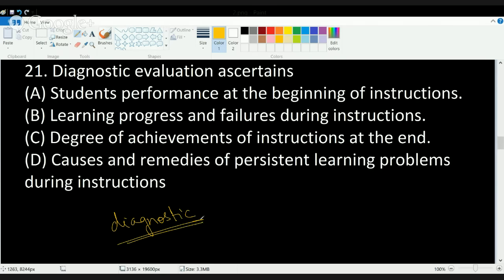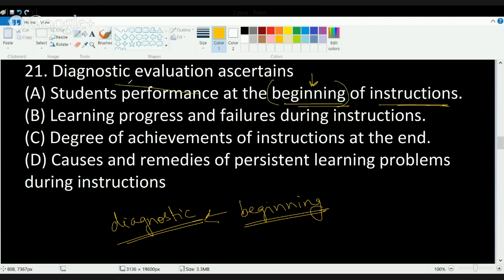And this diagnostic evaluation is done at the beginning. Before I introduce the course or before I start with the course, I'll try to evaluate whether the students I'm going to introduce that course to are really meant for it, okay? Or do they have such a basic understanding of the concept? So that is what diagnostic evaluation is. So you are trying to assess the students' performance at the beginning of the instruction. The only term, beginning, is here, and that gives you the complete sense of diagnostic evaluation. So the correct answer is A, that is students' performance at the beginning of the instruction.